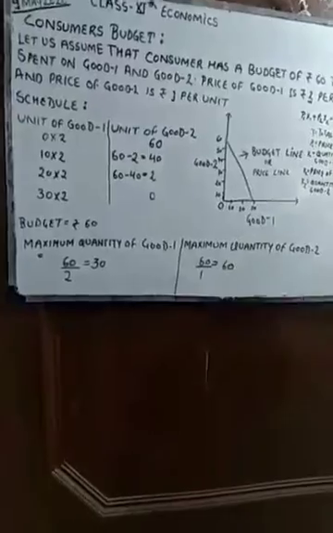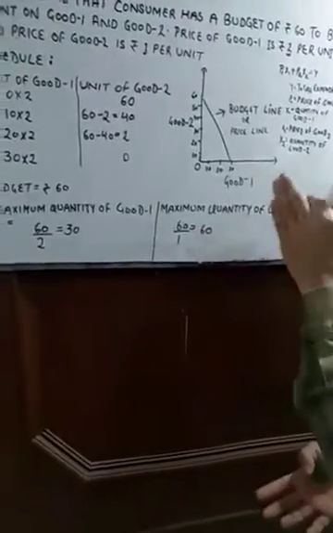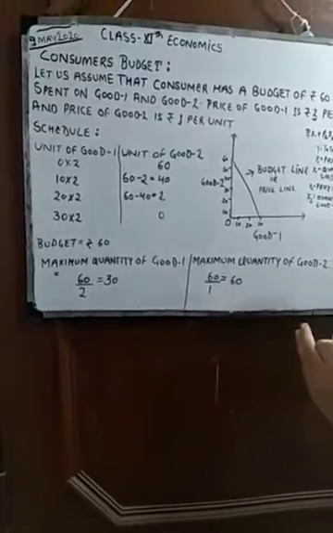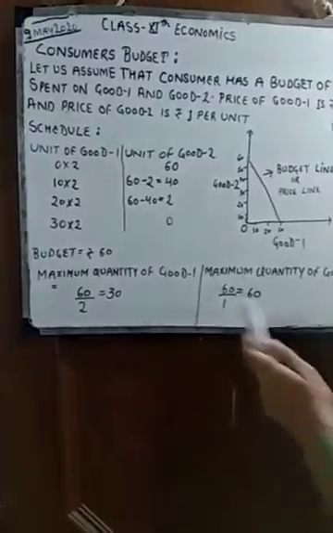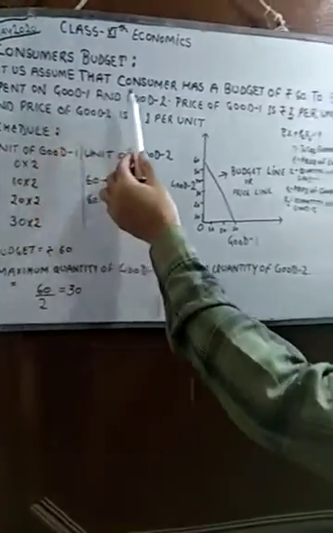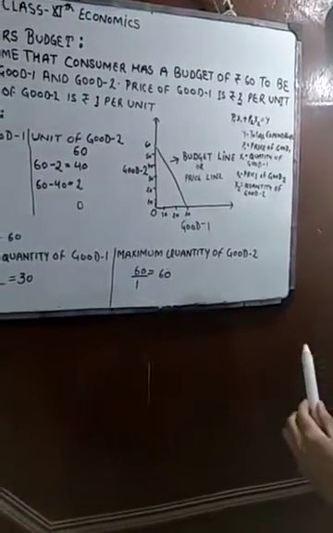You could say it is somehow a line that regulates what goods we are to use and what goods we are not to use, maybe luxury goods, maybe essential goods. So let's start. For understanding the concept, let us assume that the consumer has a budget of rupees 60.